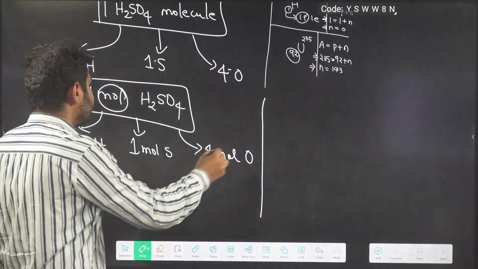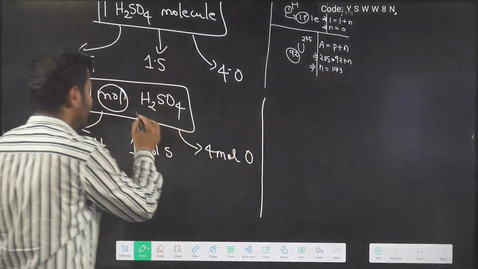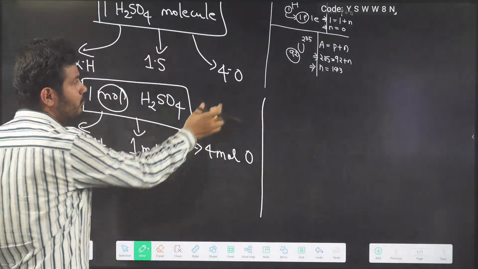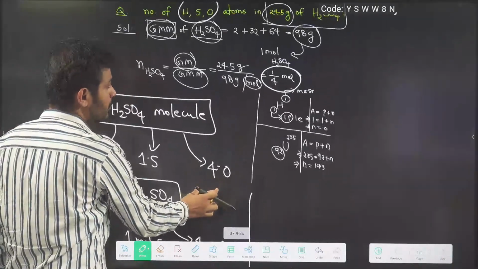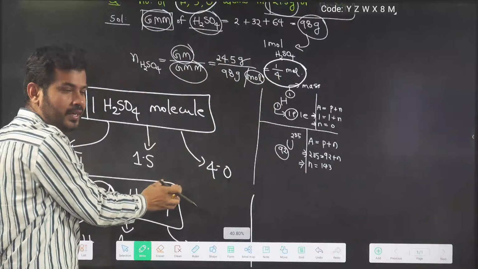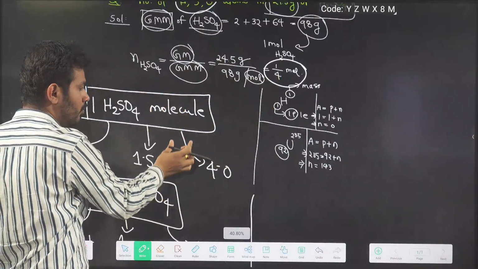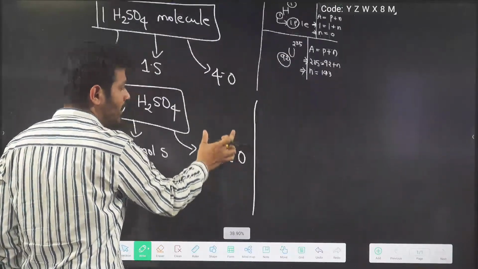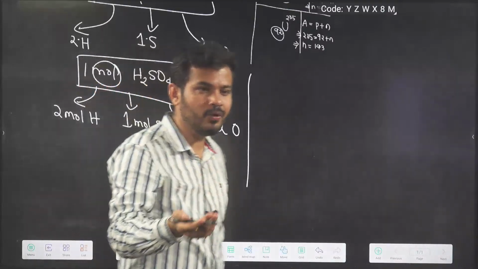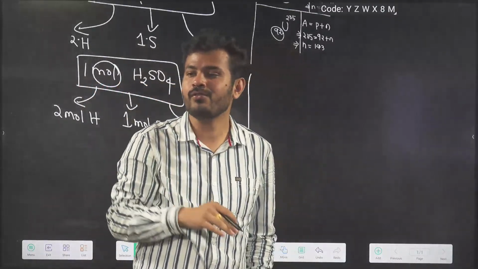Now you see, 1 mole contains these many atoms, but in the question we have 1/4 mole as we have calculated. I told you 98 gram is 1 mole, 49 gram is half mole, 24.5 gram is 1/4 mole.